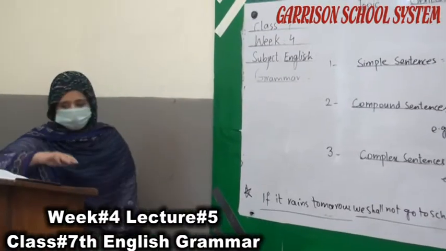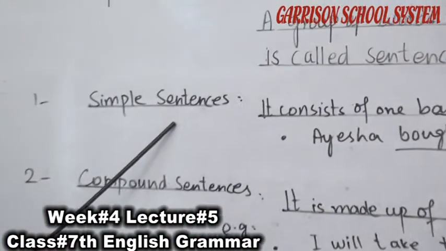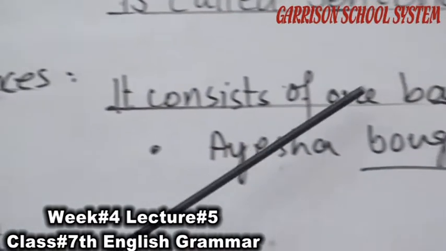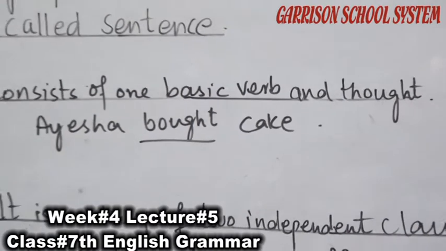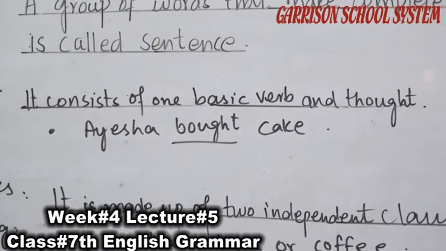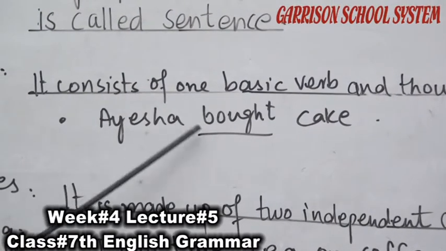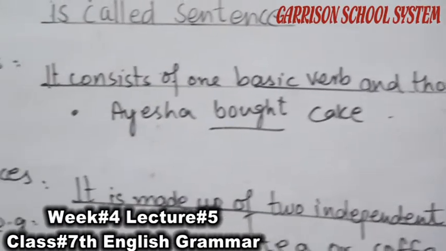So coming to the simple sentences, look at the example given. What is a simple sentence? It consists of one main clause. And what is a clause? A clause consists of one basic verb and thought. We can also say that it consists of subject and predicate. For example, Aisha bought cake. Aisha is a subject, bought is a verb, and cake is an object in the sentence given to you.